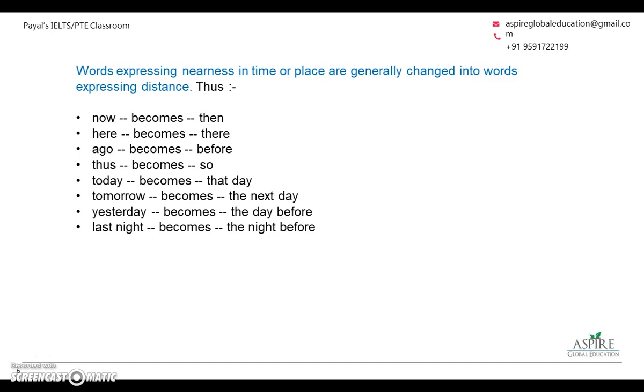So these changes are used in the sentence with the past tense in indirect speech, whereas in the direct speech they are quoted in the present tense just the same way they were quoted maybe months back or years back.